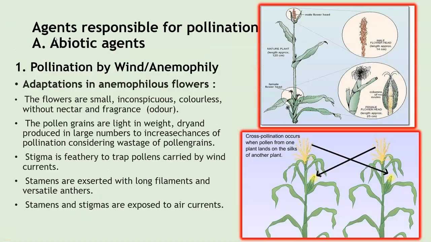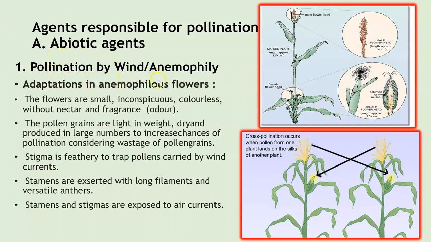Students, the majority of flowering plants depend on the transfer of their pollen grains. Virtually all seed plants need to be pollinated. Most of the food and fiber crops grown throughout the world depend upon pollinators for reproduction. So the agents responsible for pollination have been grouped into two major categories: the abiotic agents and the biotic agents. Let us first have a look at the first type, that is, abiotic agents.